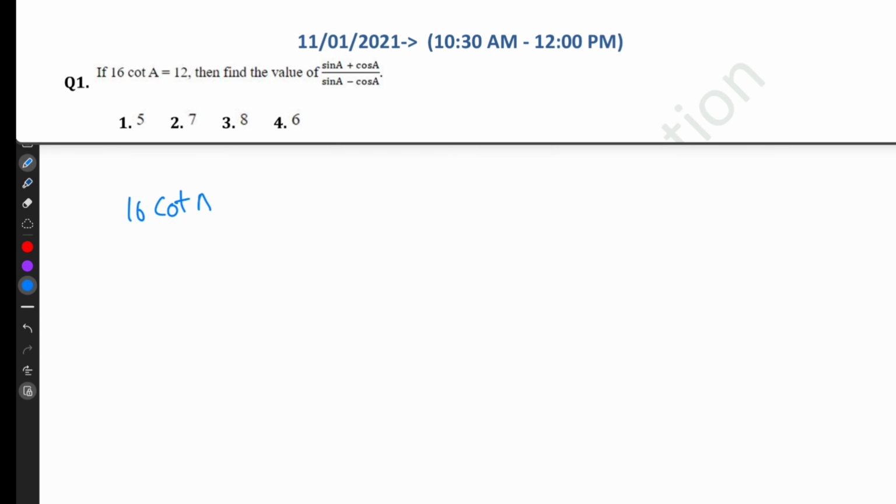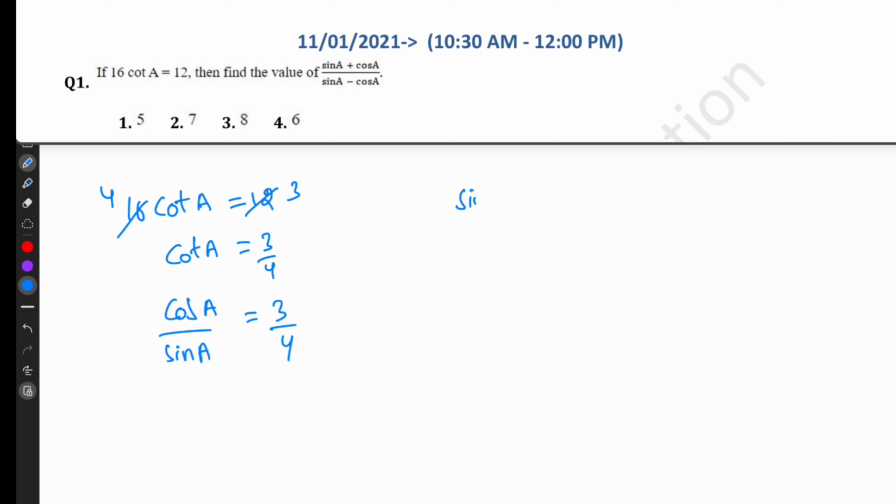16 cot A is equal to 12, so 4, 4, 4 3 times, cot A equal to 3 by 4. Cot A means cos A by sin A, that equal to 3 by 4. Cos A equal to 3, sin A equal to 4, and substitute these values, we will get the answer.